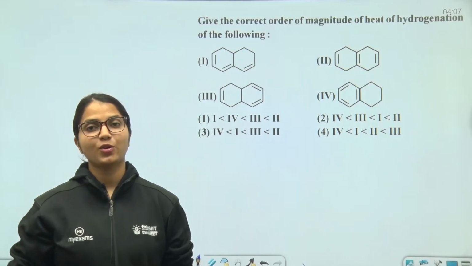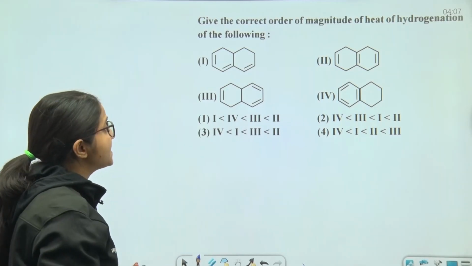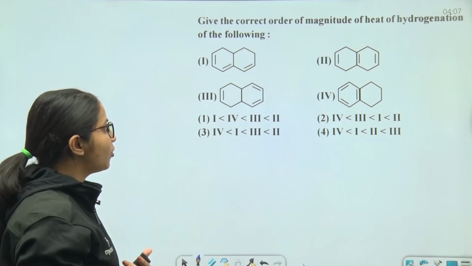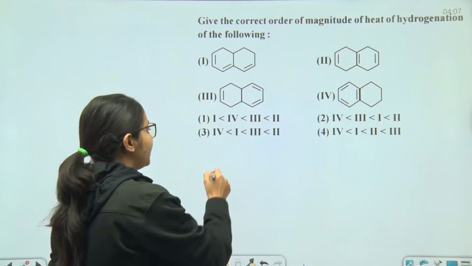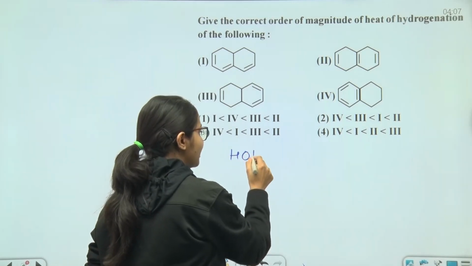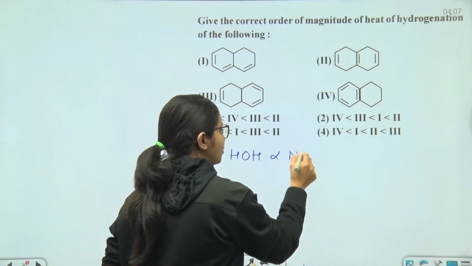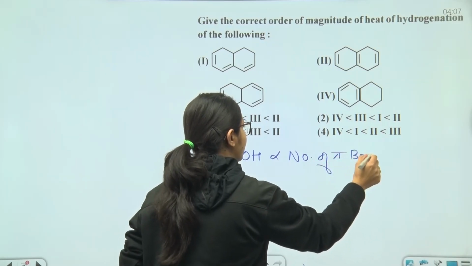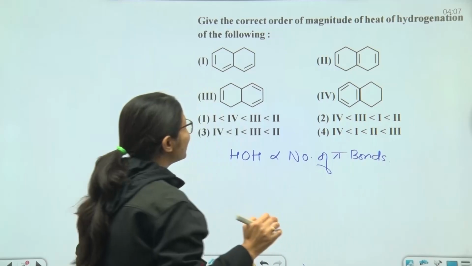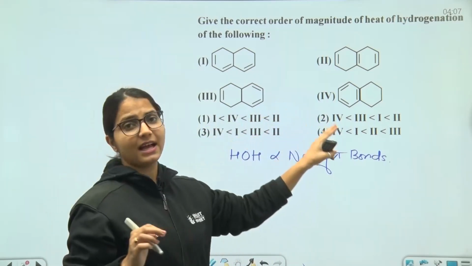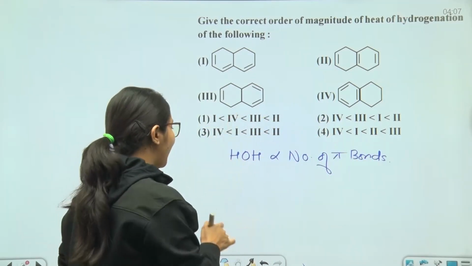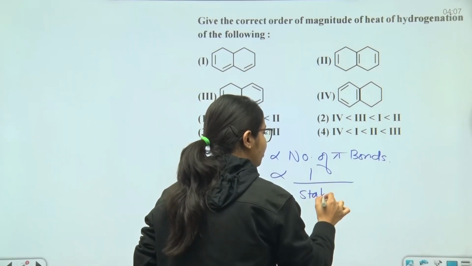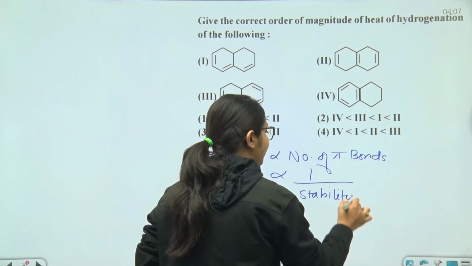Hello everyone, let's talk about this question. The question is, give the correct order of magnitude of heat of hydrogenation of the following. Now, heat of hydrogenation, which is HOH, is directly proportional to the number of pi bonds. Here we can see that all of them have 3 pi bonds. So if the pi bonds are the same, then it is inversely proportional to the stability of the alkene.